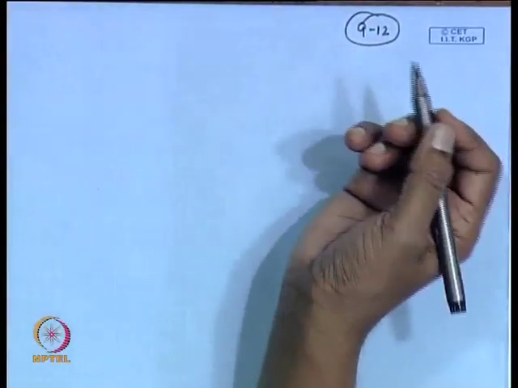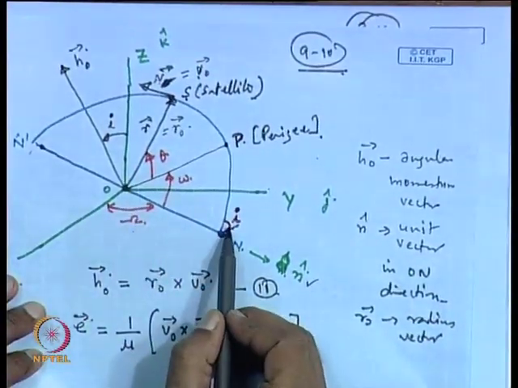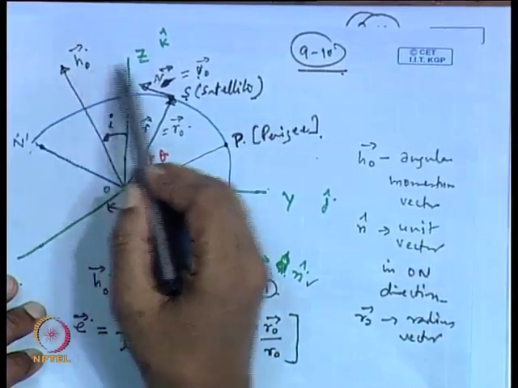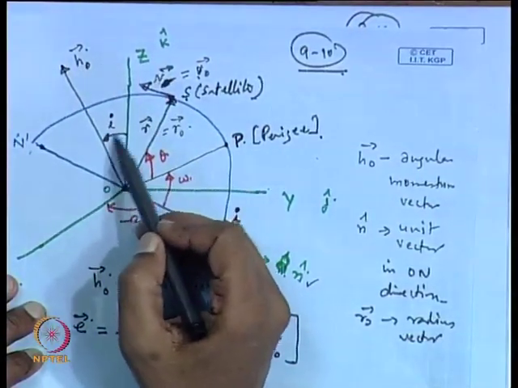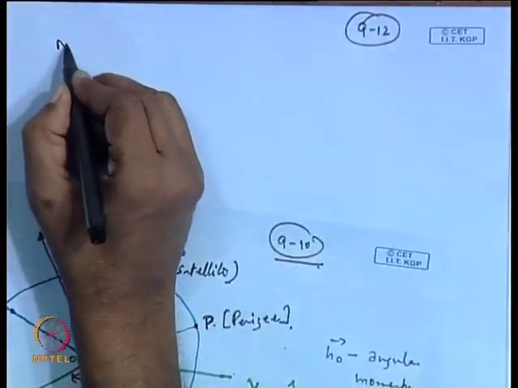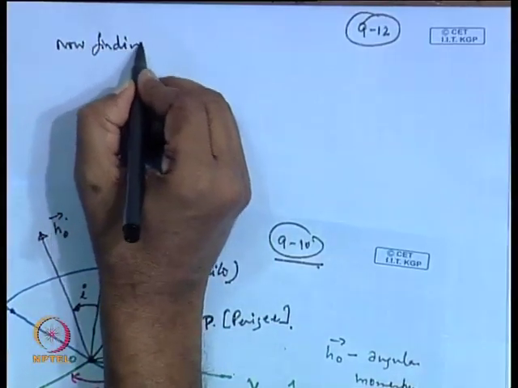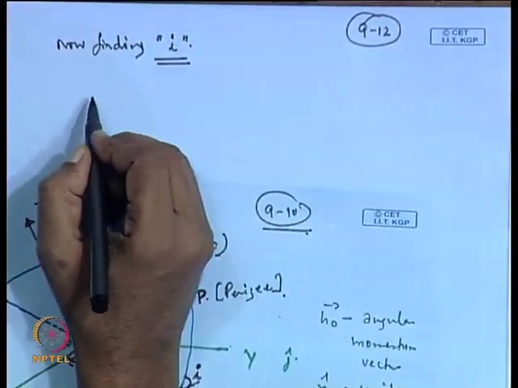Okay, now, once we have done for the capital omega, we are left with the small omega and I. So, again we take help of the figure that we have shown here. I is the angle of inclination. Okay. So, h is the vector here and k is also a vector. If we take the dot product of k and h, the angle between these two vectors will be known to us. So, let us write here, now finding I, the angle of inclination, the orbit inclination.